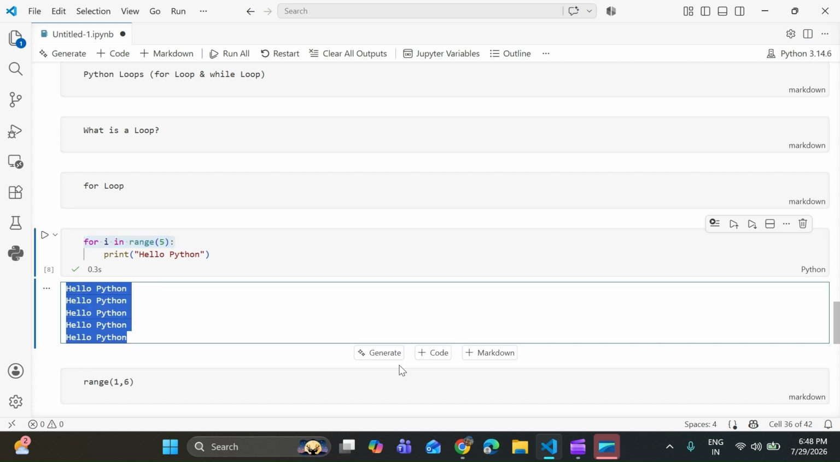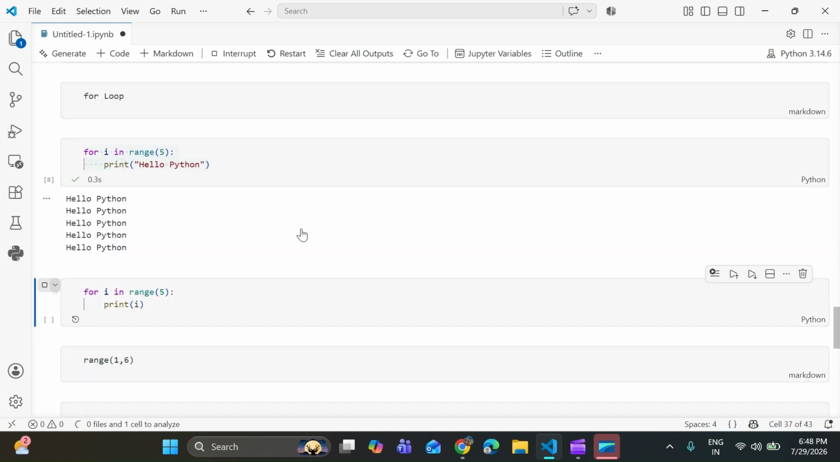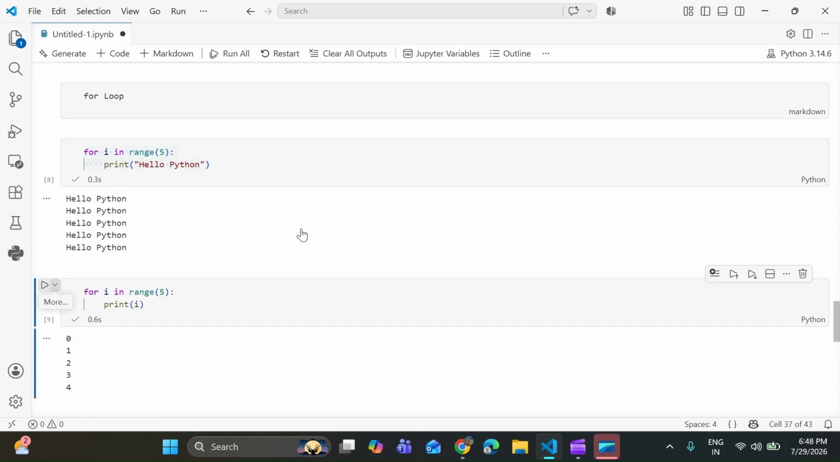Okay, let's print the number instead. Let's run this program. Now the output is 0, 1, 2, 3, 4. Instead of printing text, Python prints the value of i every time.